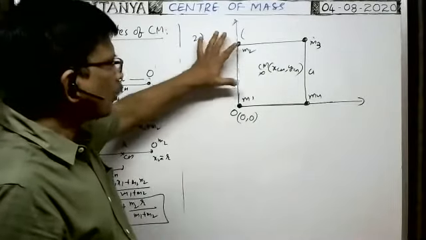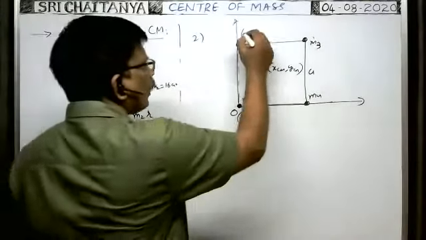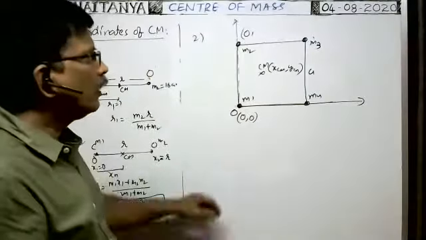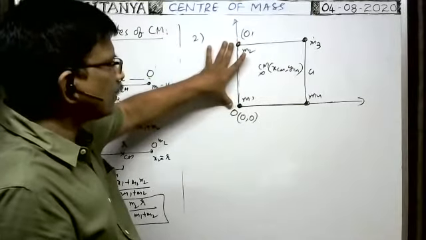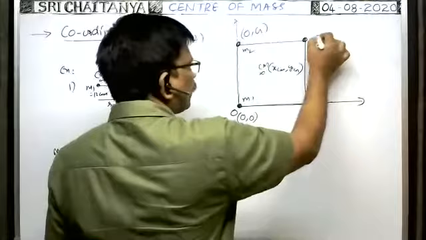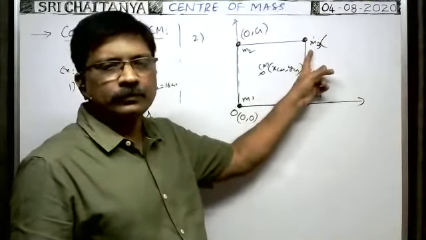Here, as this particle lies on the y-axis, its x coordinate is 0. Along the y-axis, at what distance does this particle lie? As the side of the square is a, from the origin this particle is at a distance a along the y-axis. That's why the y coordinate is a. What about these coordinates?